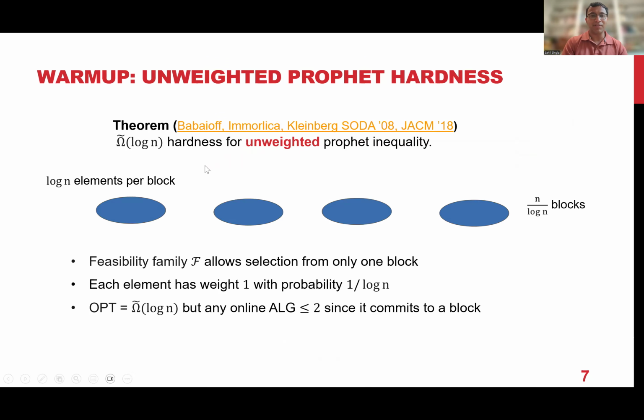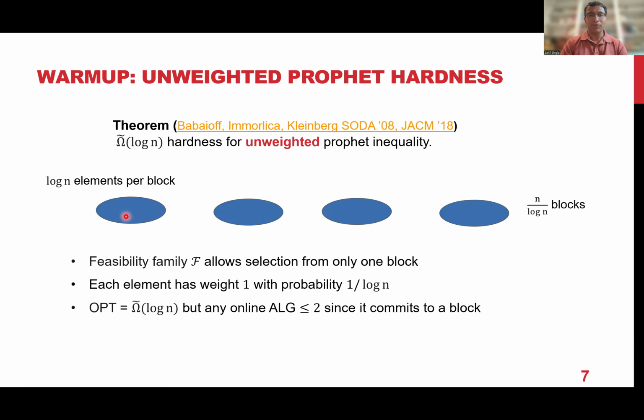Roughly their hardness is based on the following idea. You have n elements, partition these n elements into n over log n blocks, where each block has roughly log n elements. The feasibility constraint will be an arbitrary downward closed system. It will say that you can only select elements from the same block. So you cannot be in a situation where you select one element from this block, one element from another block. All the elements that your algorithm selects have to be from the same block.